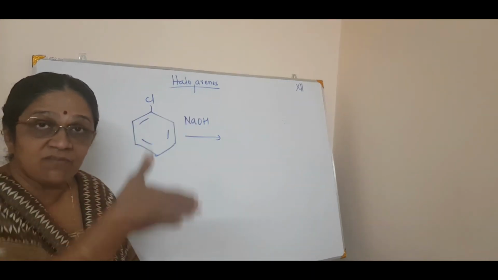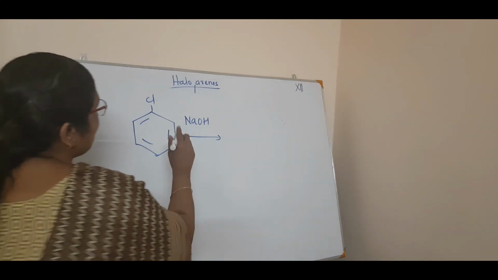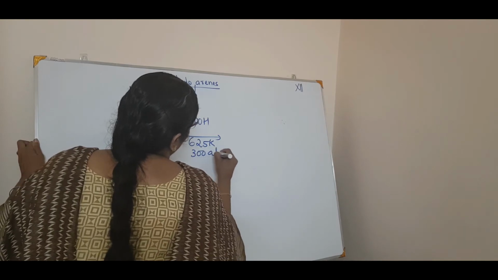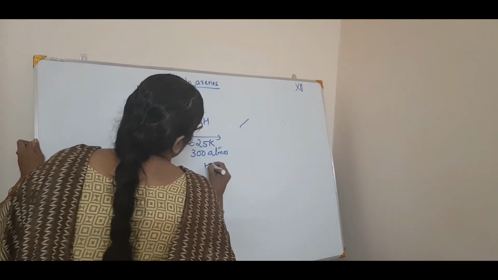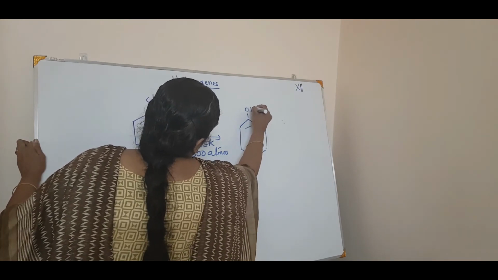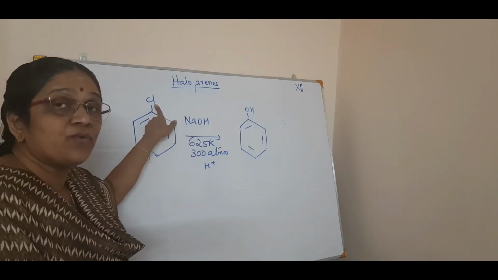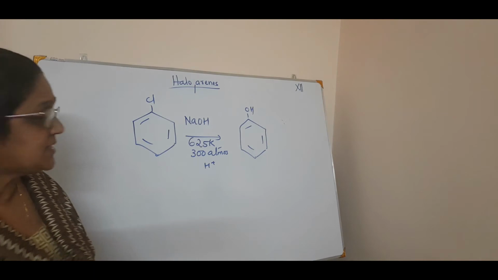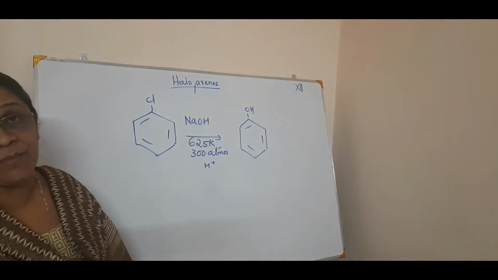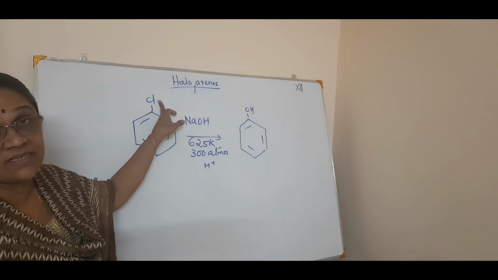Why? That is the reason we have told the 4 reasons. So it needs a temperature of 625 Kelvin and a pressure of 300 atmospheres at most, and in acidic medium, then only will the nucleophile OH minus substitute by the removal of chlorine. See, this is important: the temperature, pressure, and an acidic medium. In acidic medium, you know, H plus will abstract the Cl minus.